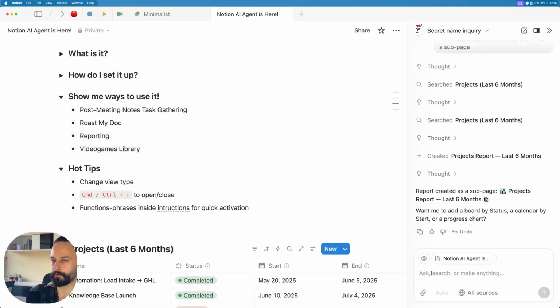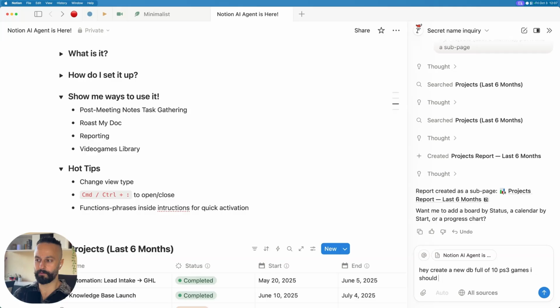I'm not going to bother creating anything else in its instructions. But again, for scalability, that's what I would recommend. Say, hey, create a new database full of 10 PS3 games I should play. Wow, I'm showing my age here. Do some research on the best games of that generation and add some context into